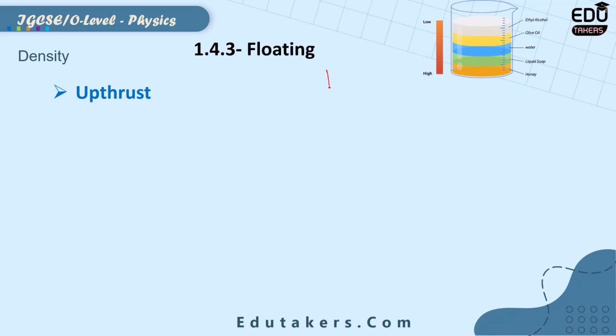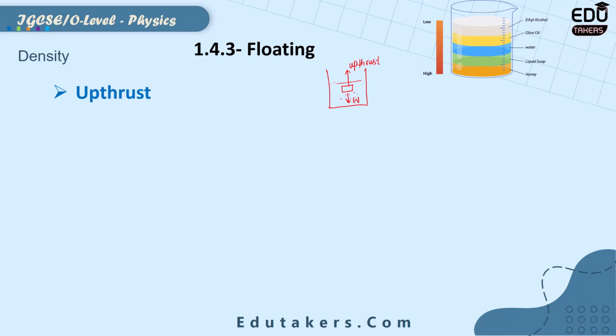If I consider that here is a liquid such as water and any object is submerged in the water, then what will happen? How many forces are acting on that object? One force is the weight of that object, which is acting in the downward direction, but there is a second force that is acting in the opposite direction, the upward direction. This is called upthrust.